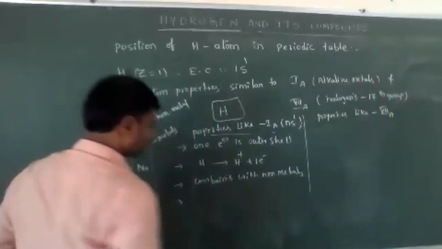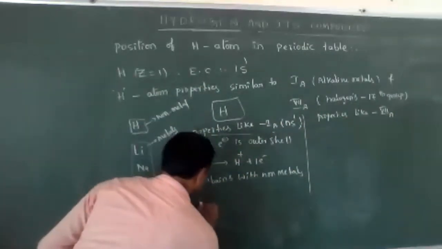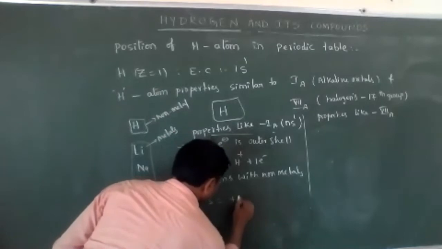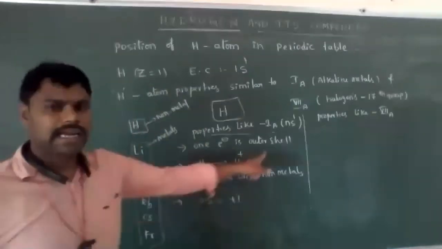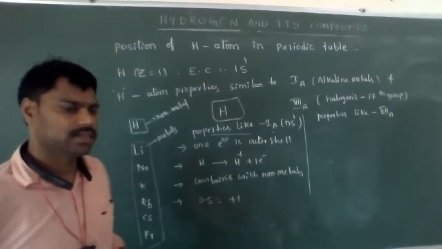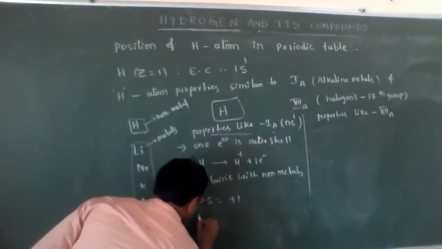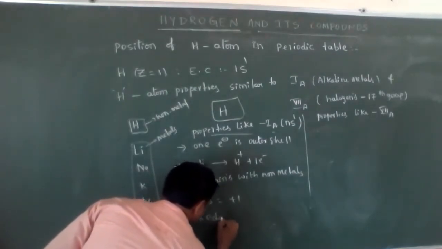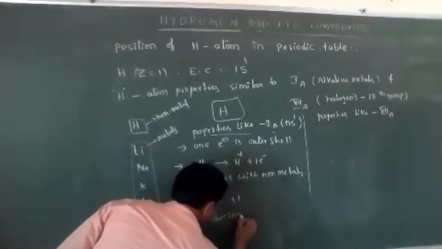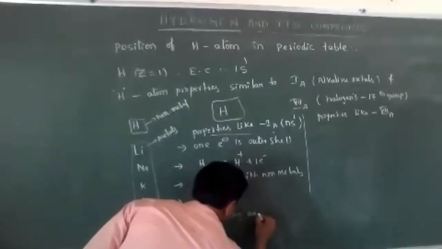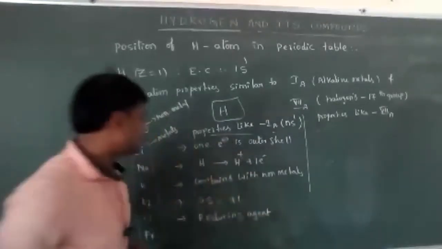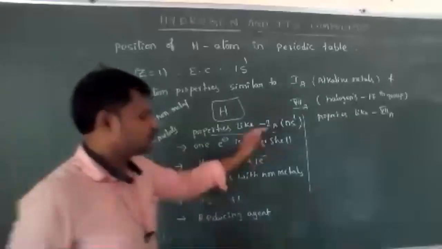Next, hydrogen oxidation state is +1, and alkaline metals oxidation state is also +1. It acts as a good reducing agent. These are the properties similar to first A group elements.